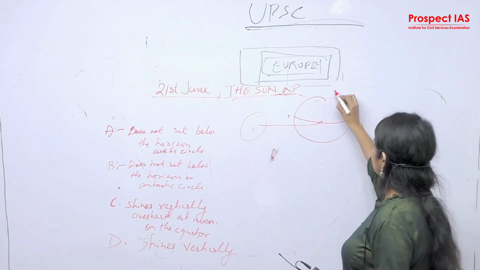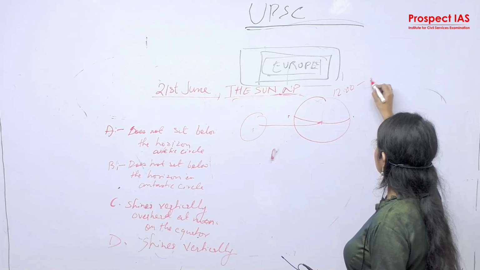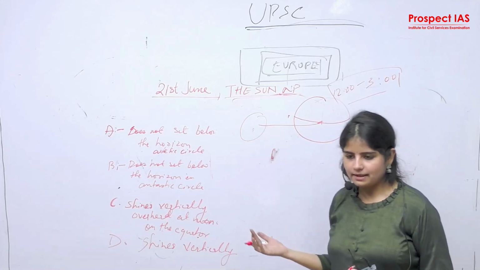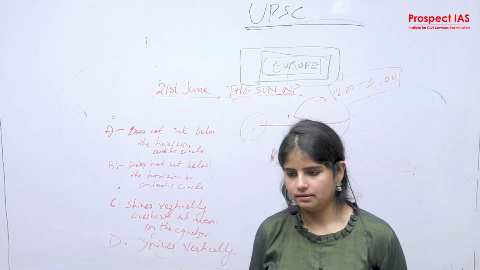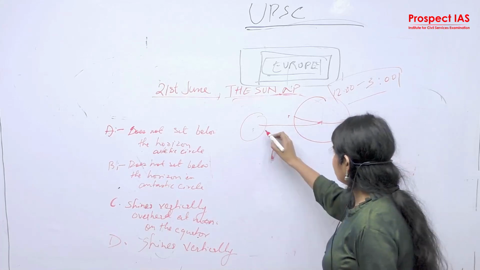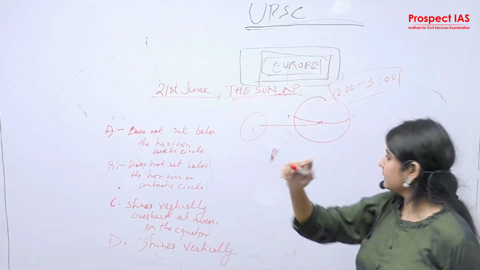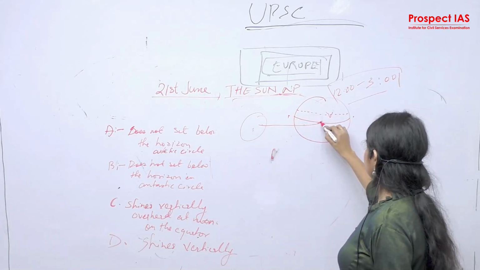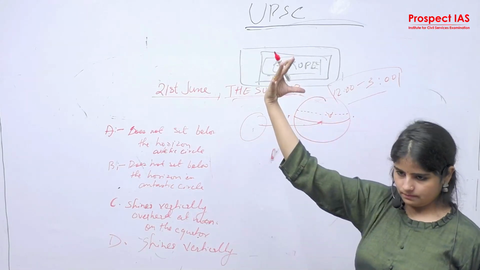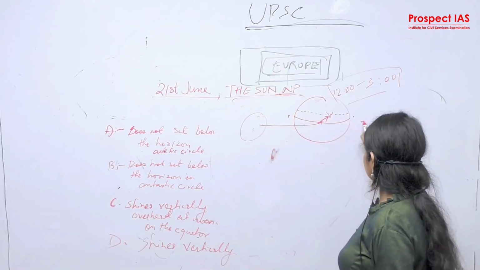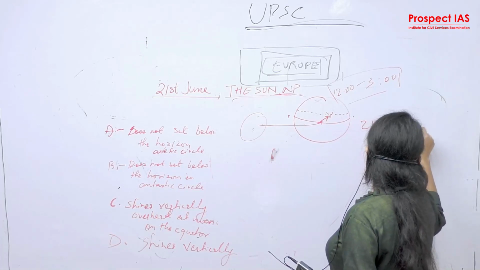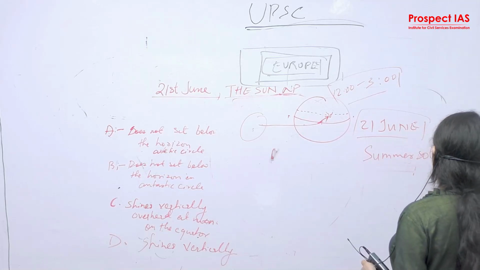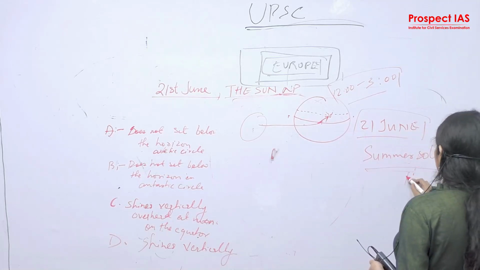So from 12 noon to 3. Do your parents say that don't go outside in the month of June because you may fall into dehydration? Right? Why do they say that? Because the position of the sun is over the head. Our location is in the Tropic of Cancer, here, right? So if it is here, we can feel it on the top, right? So if we can feel it on the top on 21st June, what does it mean? Summer solstice in the northern hemisphere.